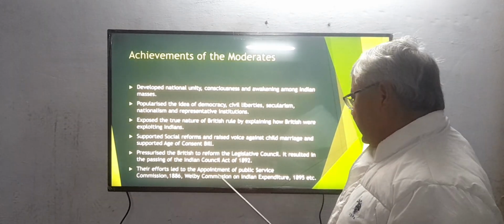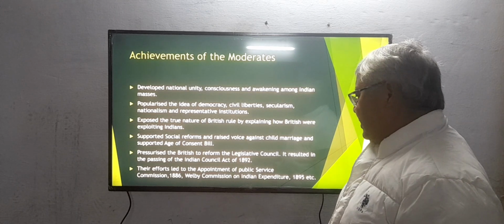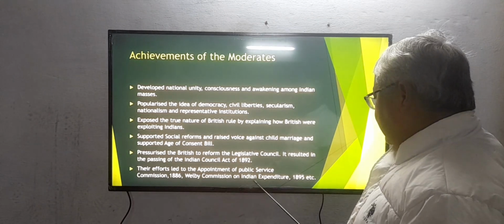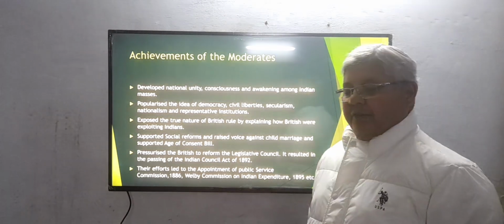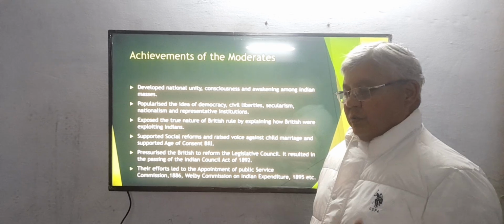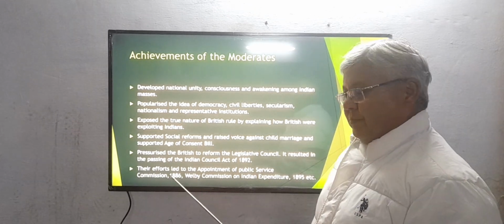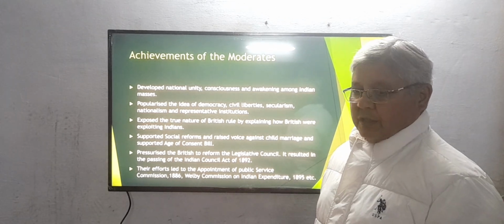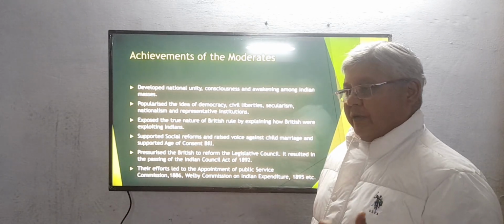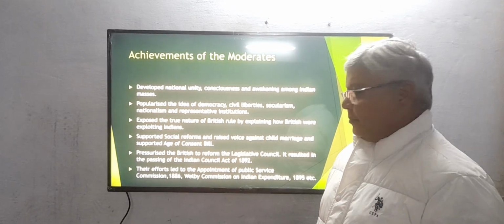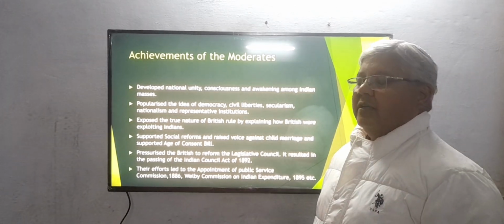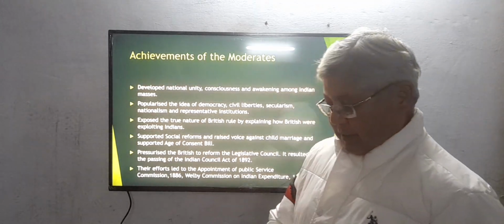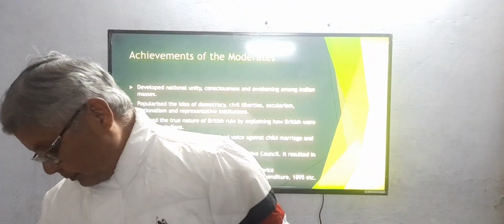As well as their effort led to the appointment of the Public Service Commission of 1886, the Welby Commission on Indian Expenditure in 1895, etc. So these were some of the reforms made by the British, and for all these reforms the effort of the moderates was praiseworthy. Because of their effort only, the British were compelled to make some changes in Indian governance.